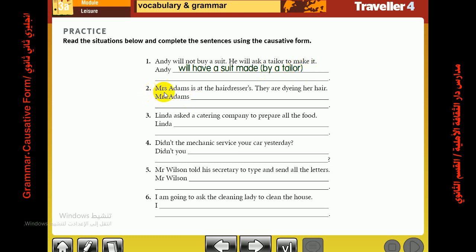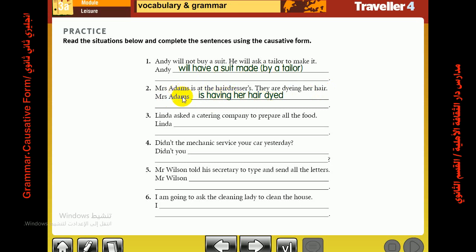Number 2, Mrs. Adams is at the hairdresser's. They are dyeing her hair. The word dyeing here means coloring her hair. Now, let's mention first that they are dyeing her hair now. So the action is in progress. So I will use the present progressive tense. So Mrs. Adams is having her hair dyed. So the action is being done now for her.